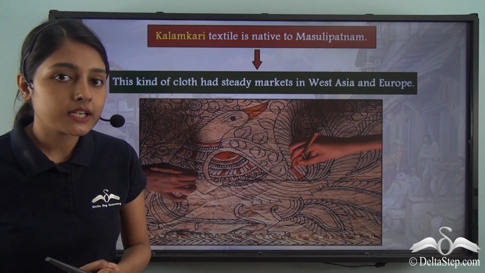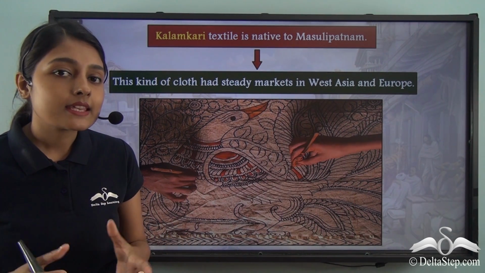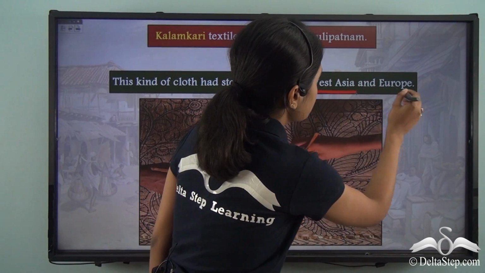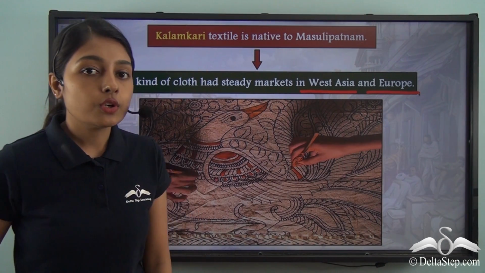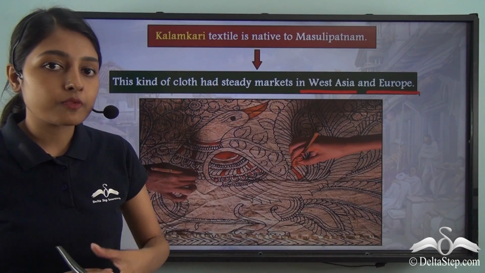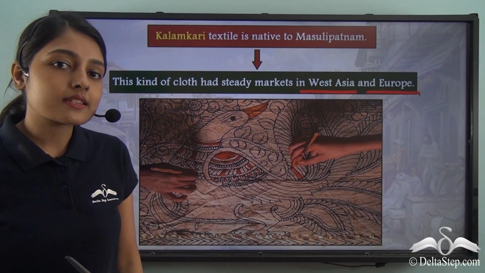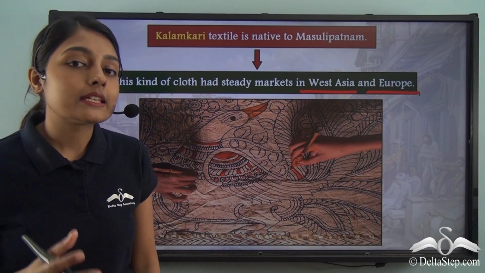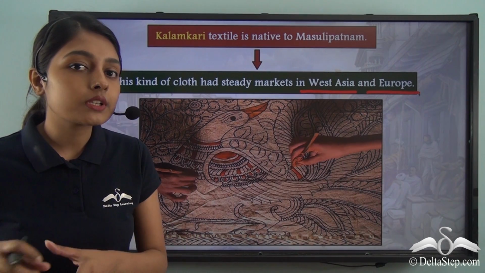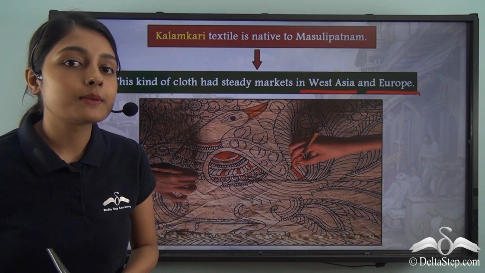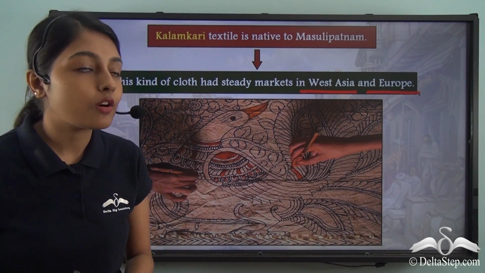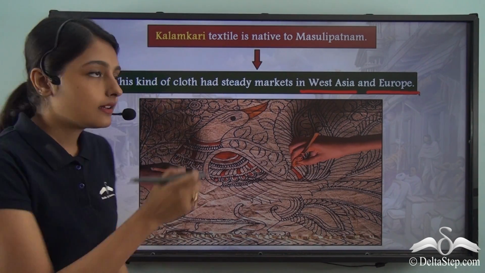Now where was kalamkari textile sold? This type of textile had steady markets in West Asia and Europe. So West Asia and Europe were the places where kalamkari textile was the most famous during the medieval period, and it is Masulipatnam, or this port town of Masulipatnam, that can be considered the fountainhead or the place of origin of kalamkari textile.